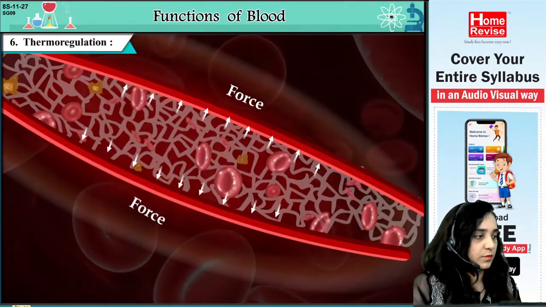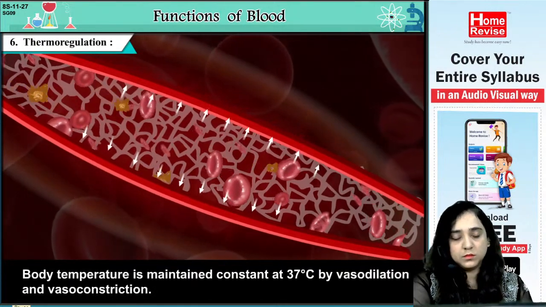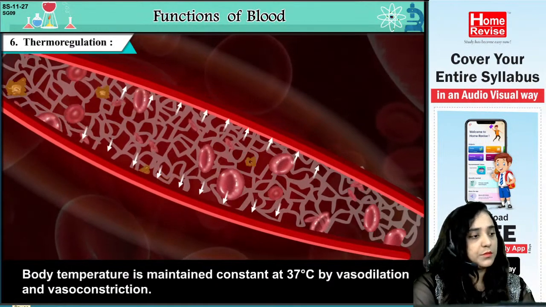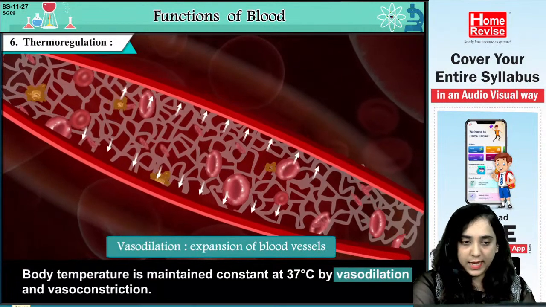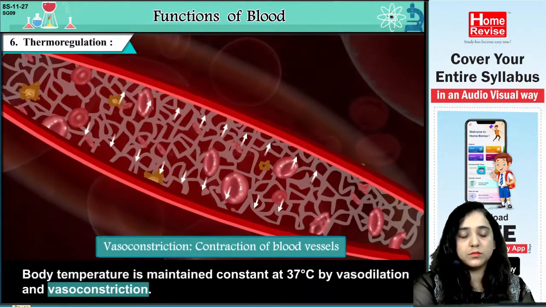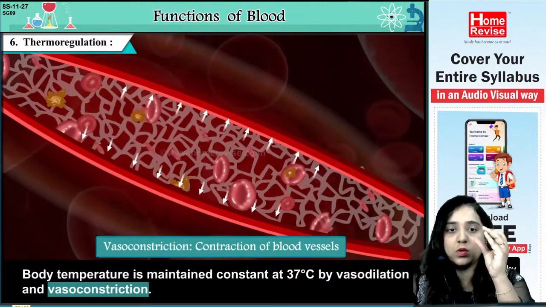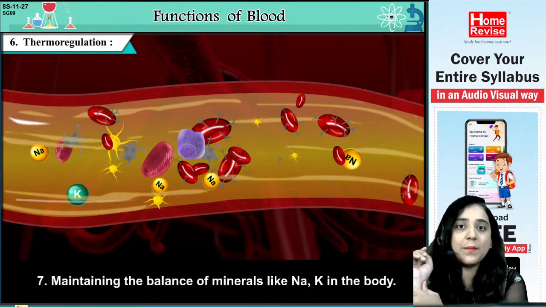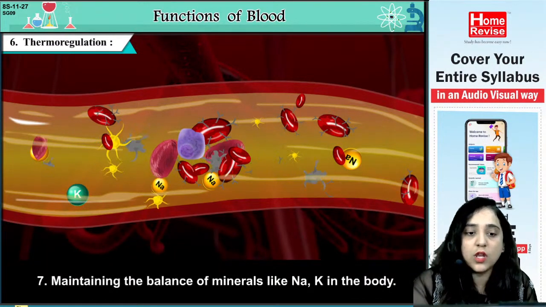6. Thermoregulation. Body temperature is maintained constant at 37 degrees Celsius by vasodilation and vasoconstriction. Vasodilation means expansion of blood vessels, and vasoconstriction means contraction of the blood vessels. Even if you check here, you will feel that there is a contraction and relaxation in your blood vessels.